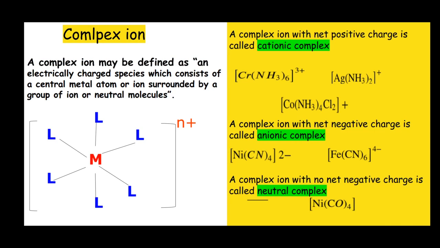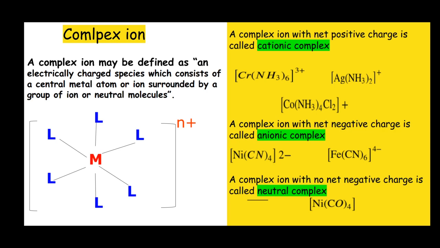Complex ions. We have seen in Werner's coordination theory, when a complex is dissolved in water, it ionizes to give a complex ion and some other ions also. A complex ion may be defined as an electrically charged species which consists of a central metal atom or ion surrounded by a group of ions or neutral molecules.